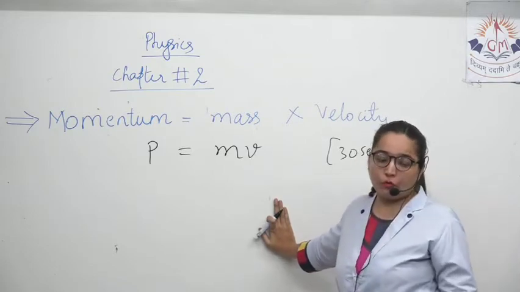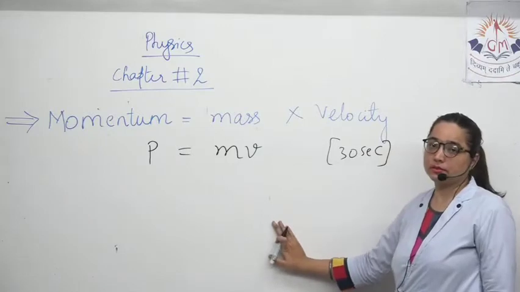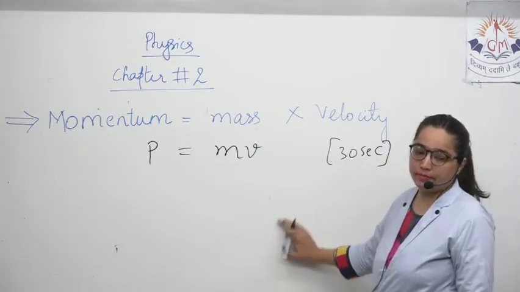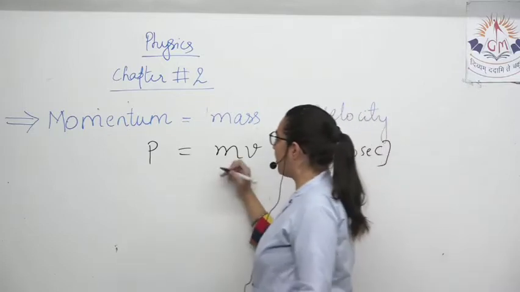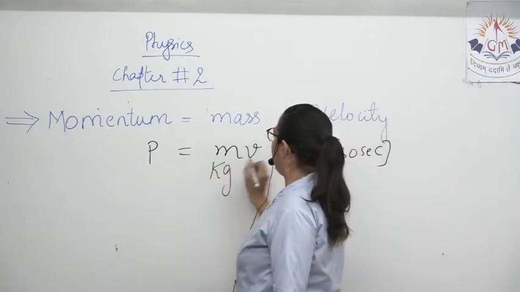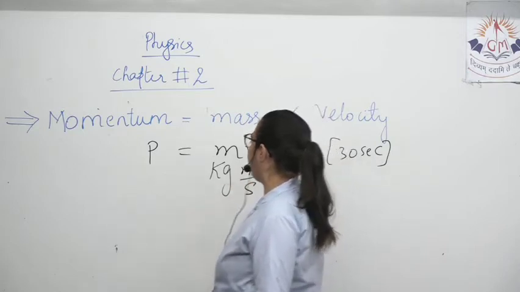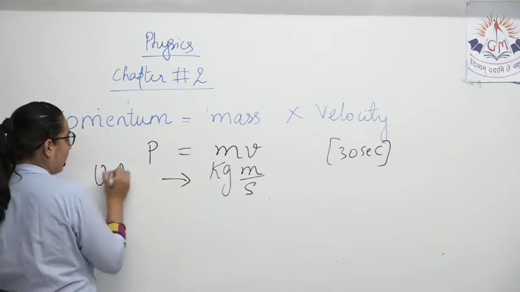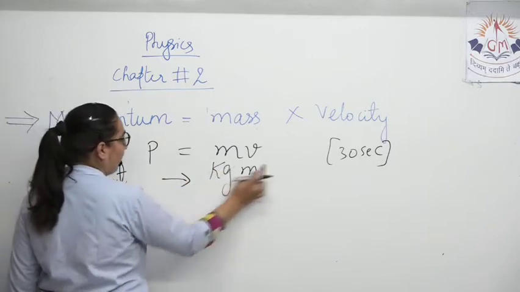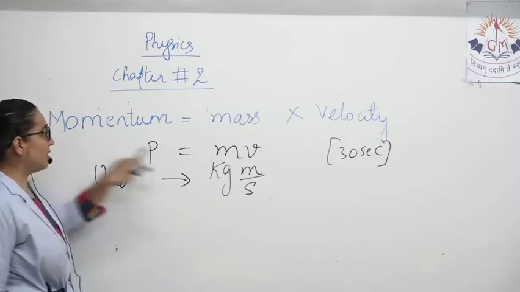Unit of momentum. Okay, the unit of momentum: for mass it is kilogram, for velocity it is meter per second. So what will be the unit of momentum? Its SI unit will be kilogram meter per second. This is how momentum is defined.